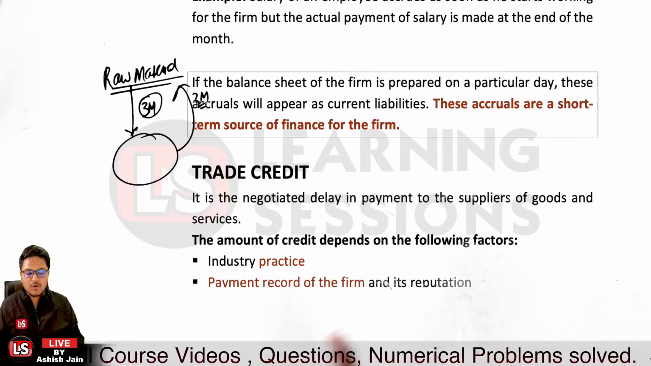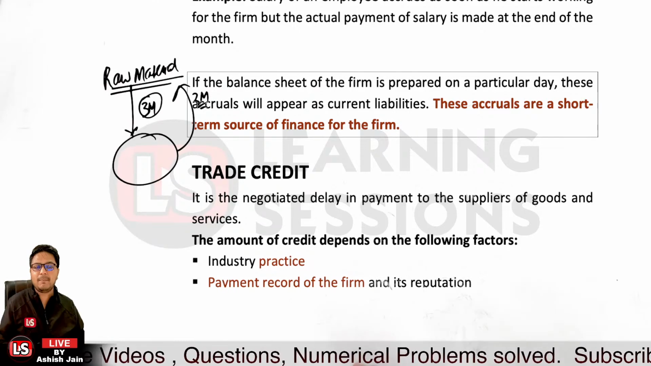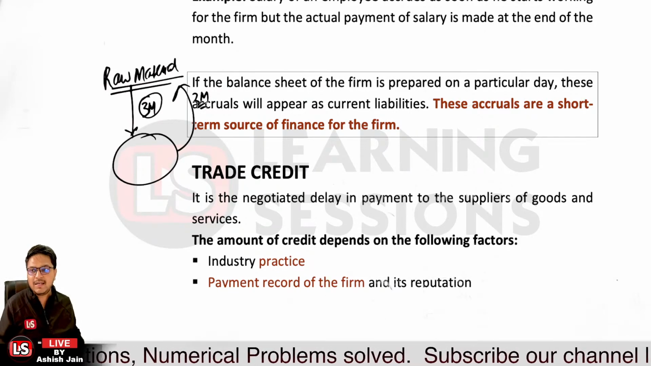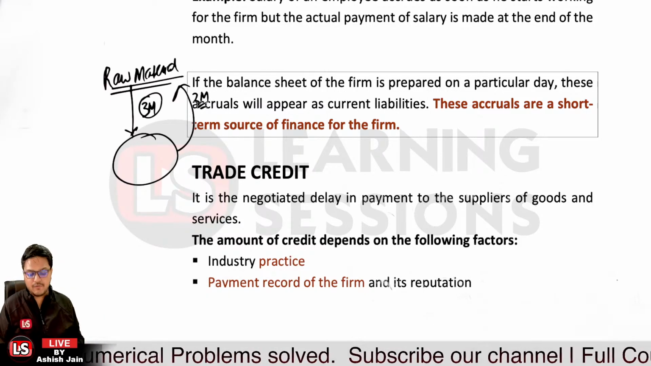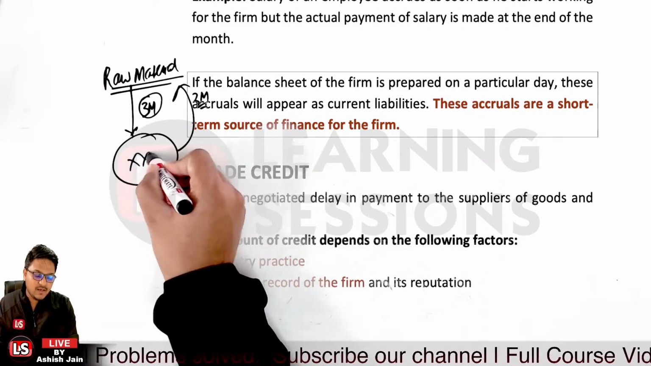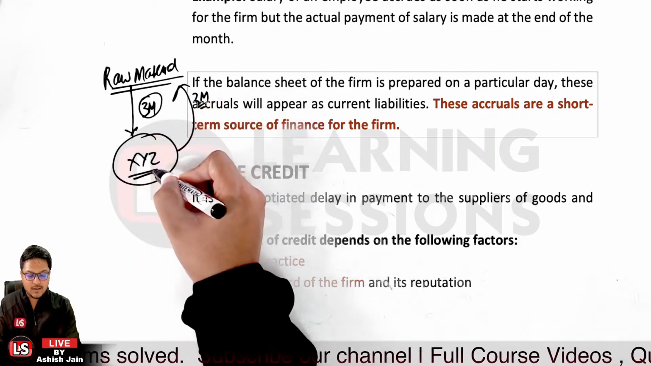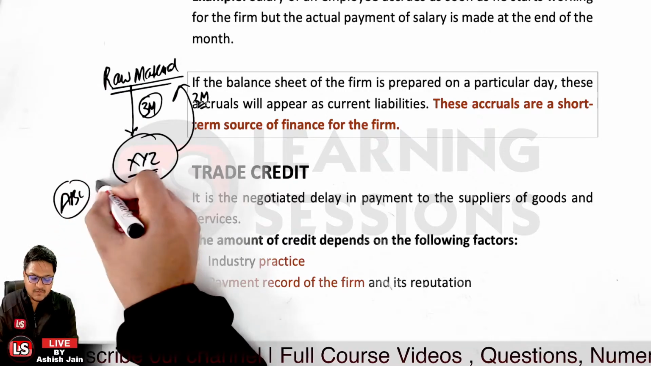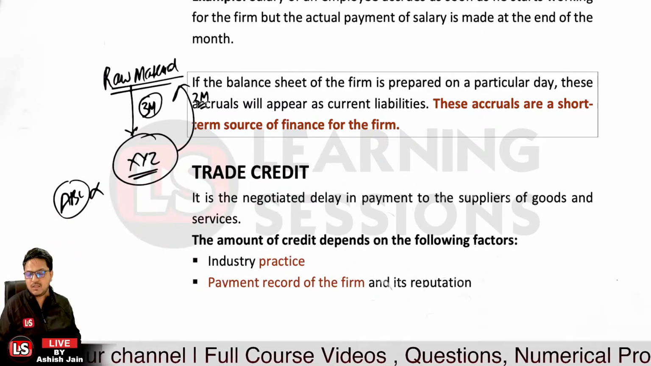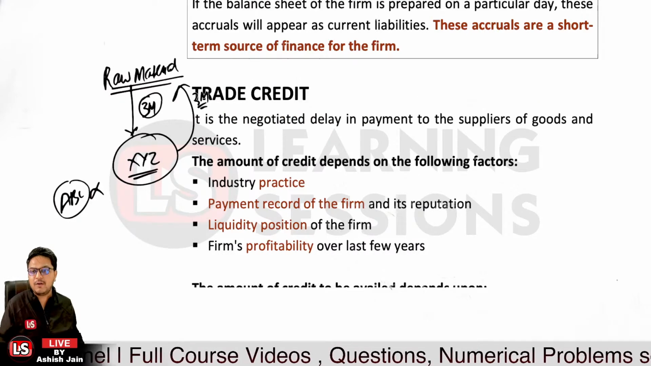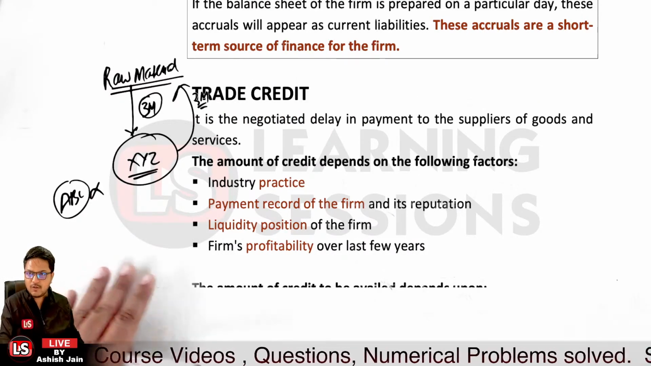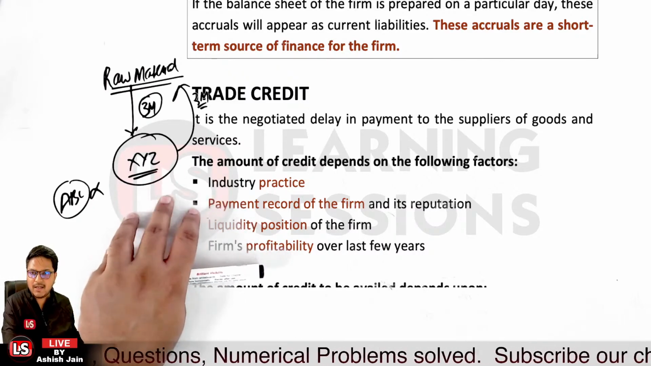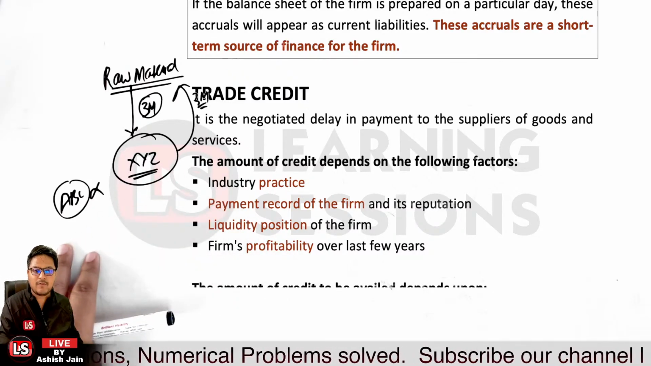Now this amount of credit which will be allowed depends upon some factors, like the industry practice, if it is there or not. It could be related to the payment record of the firm. Let's take the case the same vendor is allowing a credit to XYZ, but not allowing a credit to ABC because the creditworthiness is not there. And further, it's related to the firm's profitability. If the firm has been profitable for the last few years, they may allow the credit to the profitable firm, but not to the non-profitable firm.